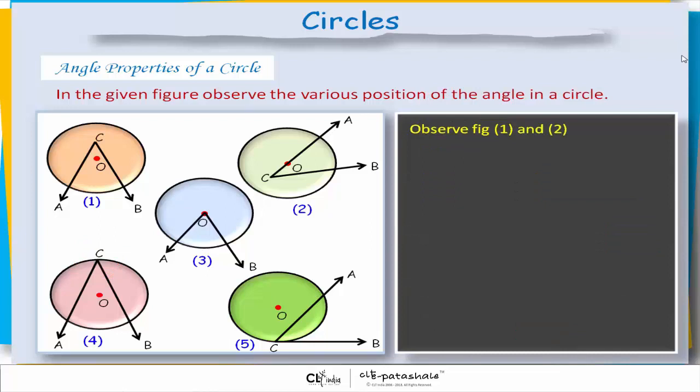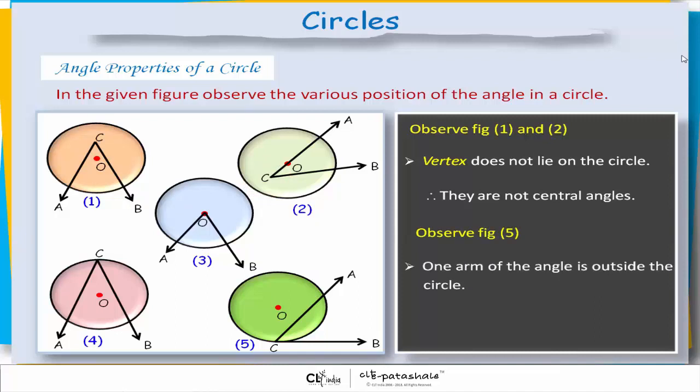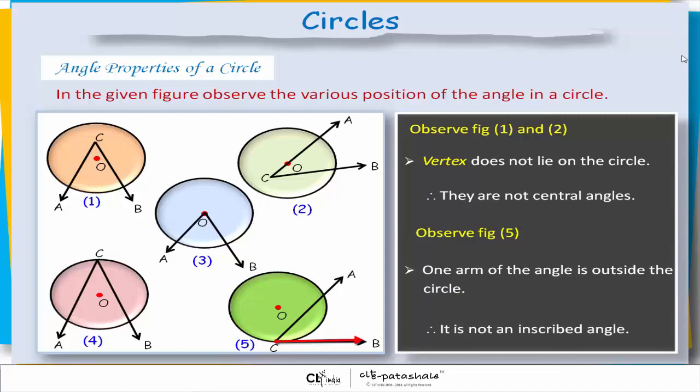Observe figures 1 and 2. The vertex does not lie on the circle. Therefore, they are not central angles. Observe figure 5. One arm of the angle is outside the circle. Therefore, it is not an inscribed angle.